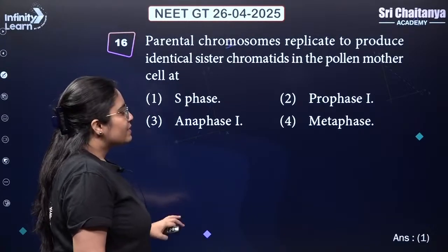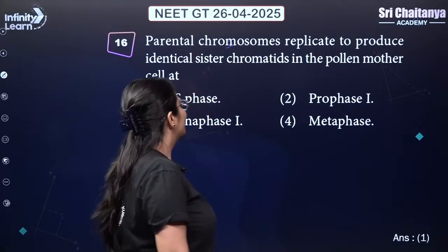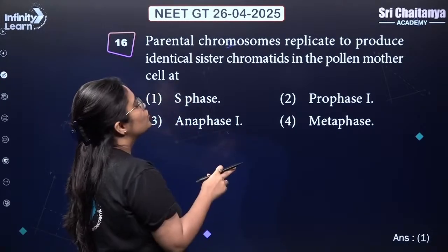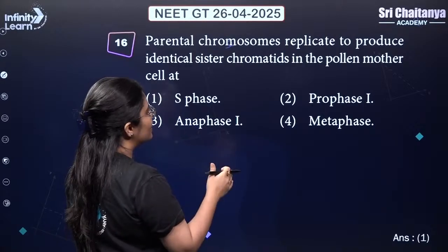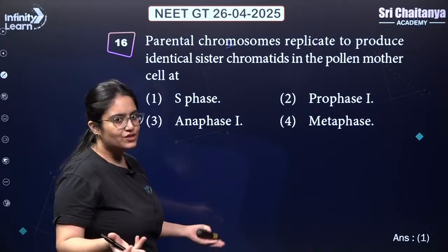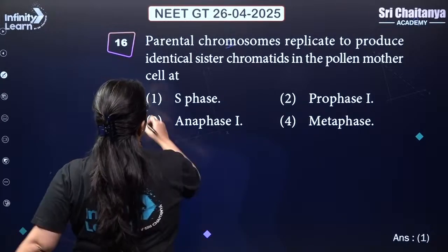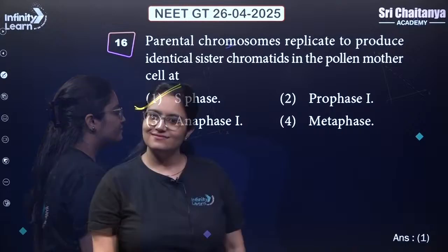This statement has an interesting language, but the concept is simple. Parental chromosome replicates to produce identical sister chromatids in the pollen mother cell. So basically replication, where is it happening? S phase. Answer is 1, S phase. Next.